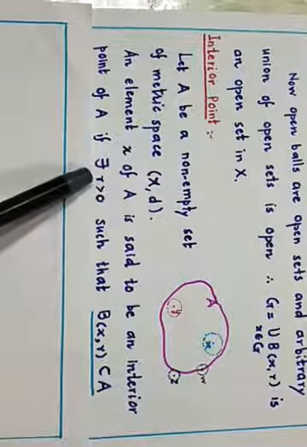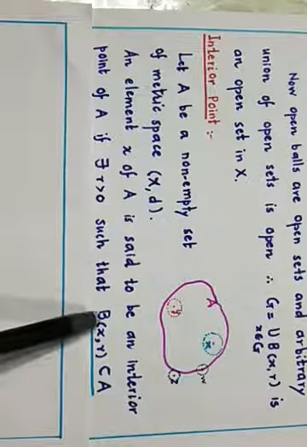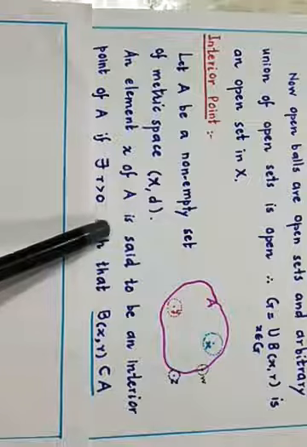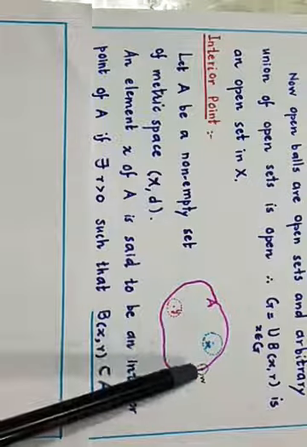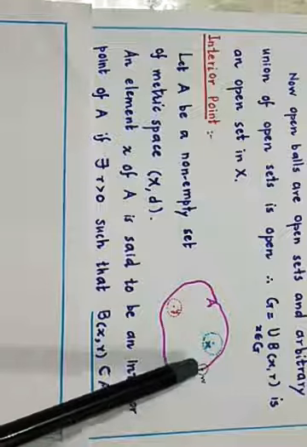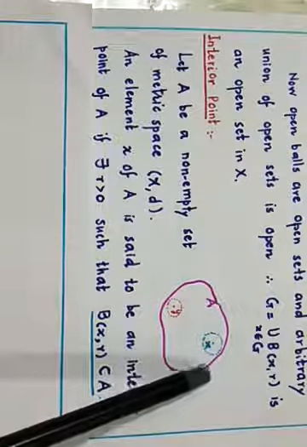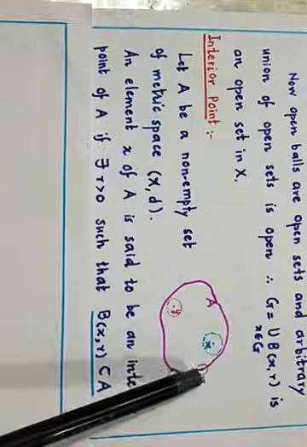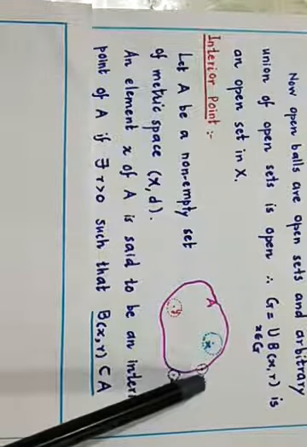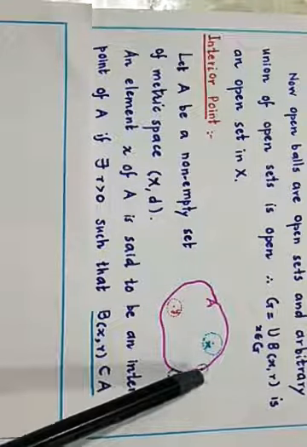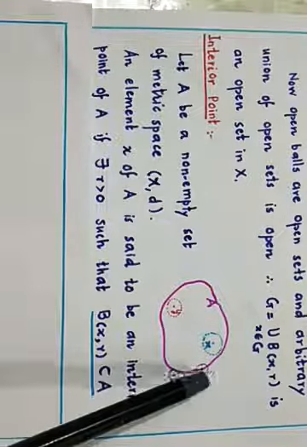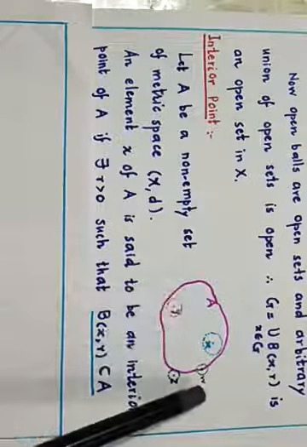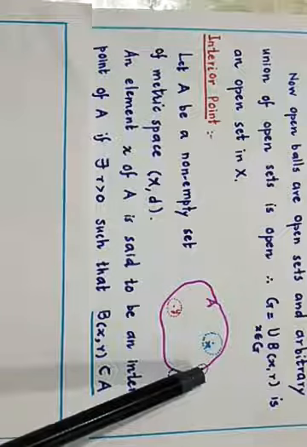If we can have a very small radius such that the open ball centered at that point is completely in set A, then the point is an interior point. Let us see a point W which is on the boundary. If I try to draw a very small circle, however small it is, it will go outside this set A because it is on the boundary. The circle will definitely go outside. So this open ball centered at W is not completely contained in A. It is not a proper subset of A. It goes beyond that. So this boundary point is not an interior point.